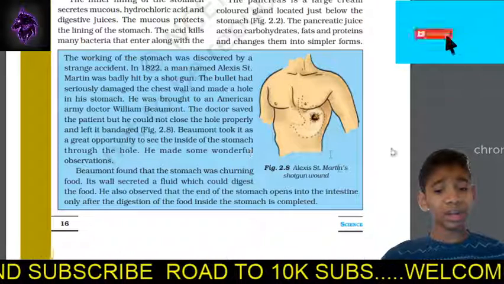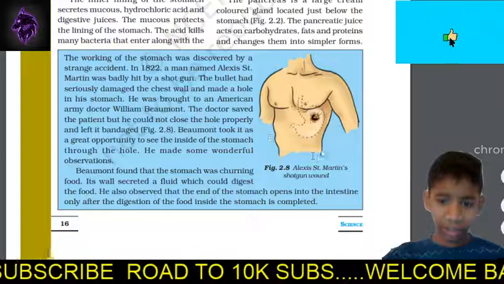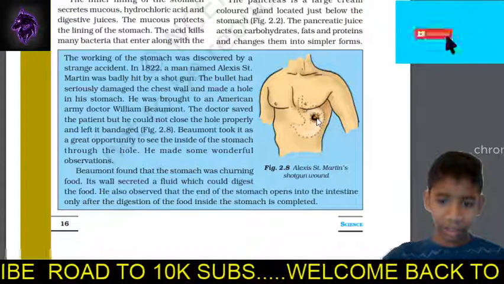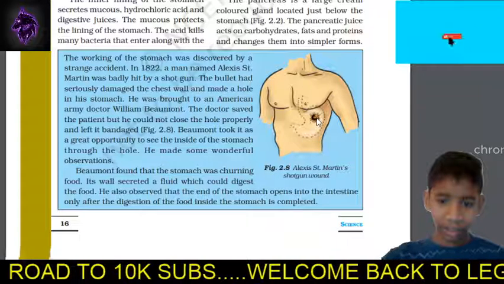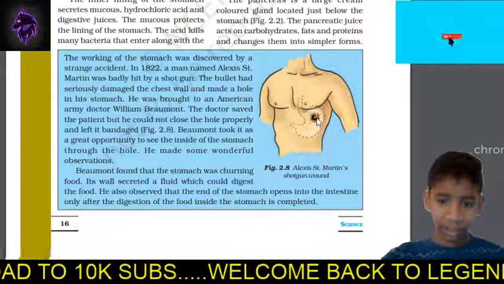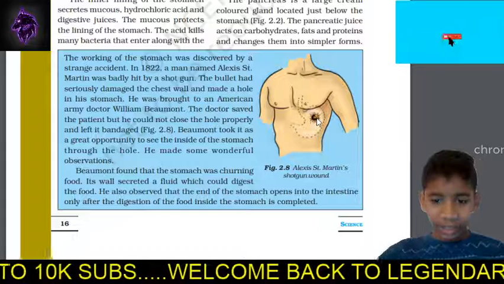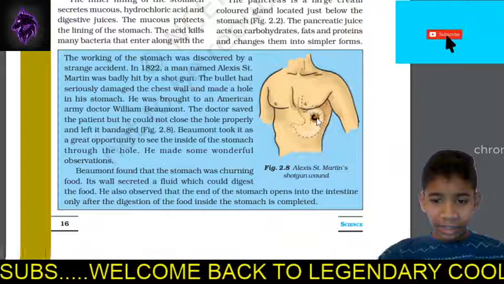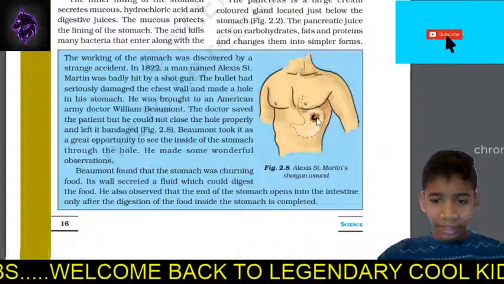Okay, I think you can see the image. Shotguns are really powerful, guys. So it made a hole in the stomach. It just entered his stomach. The bullet had seriously damaged his chest wall and made a hole in his stomach.